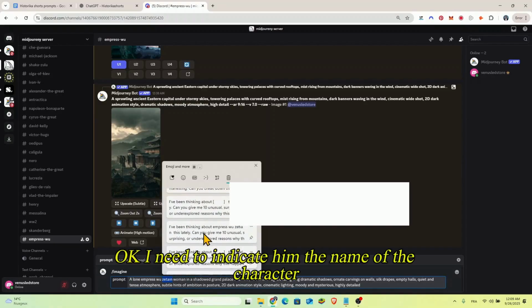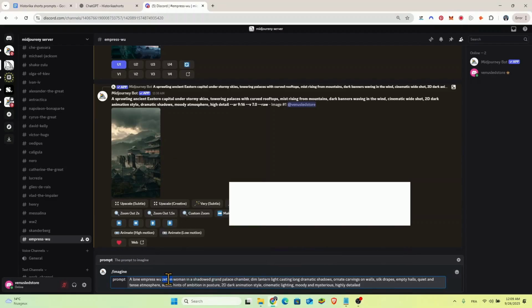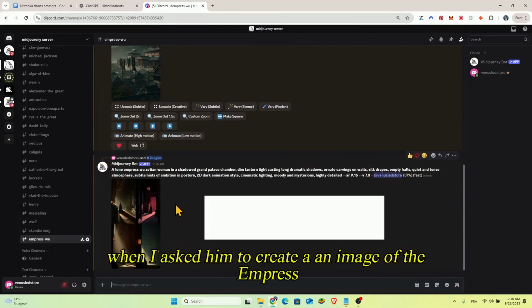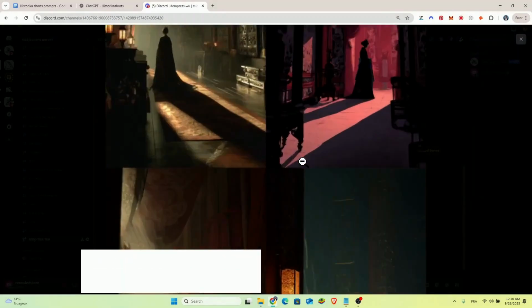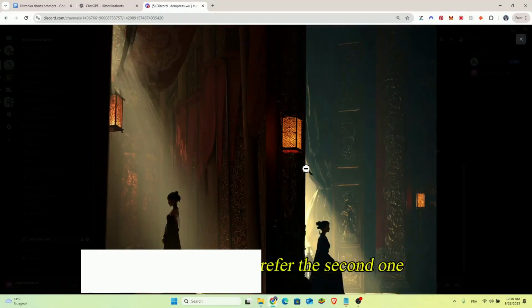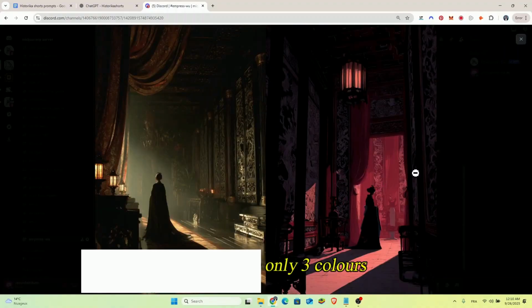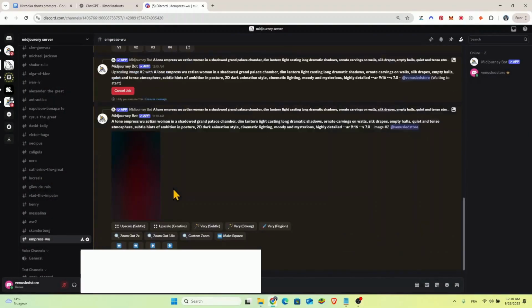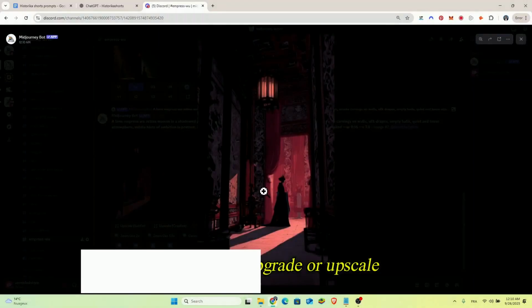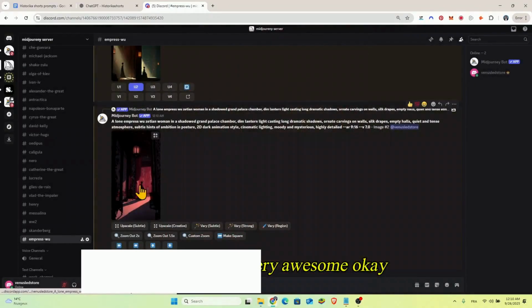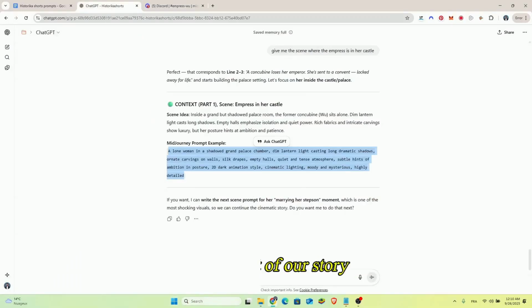Okay, I need to indicate him the name of the character. Maybe it will help him, we don't know. I think now he gave me a better result when I asked him to create an image of the Empress. Okay, let's zoom in. Okay, I think that I prefer the second one, where it has only 3 colors, the red, black and white. Let's click on upgrade or upscale. It's very, very awesome. Okay, I think I will choose this style for the rest of our story.